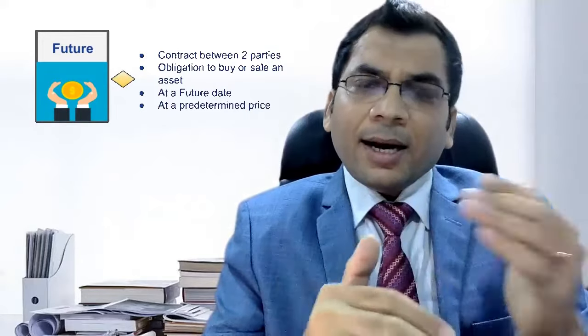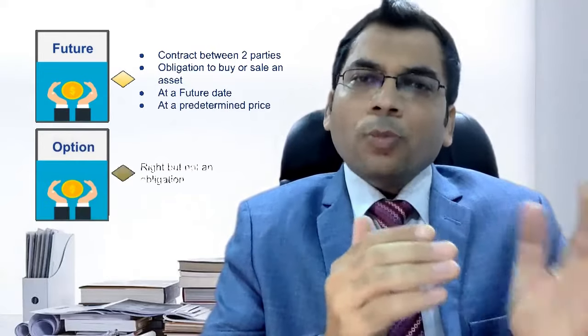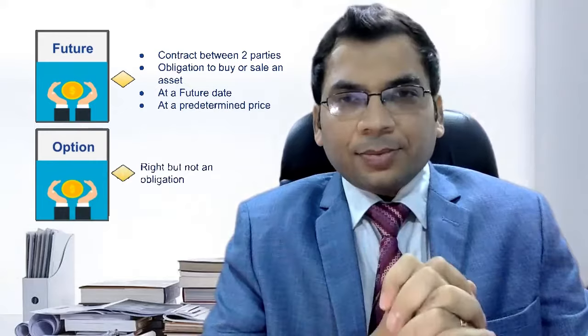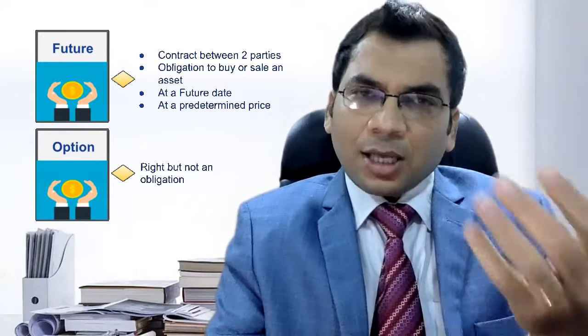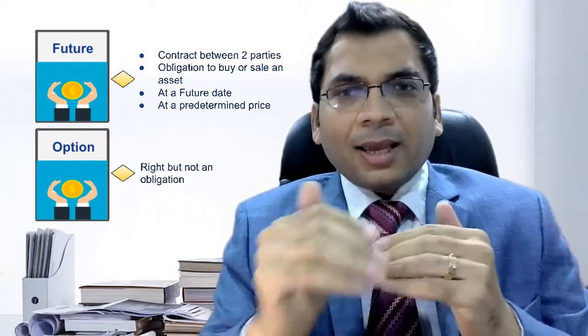Now, if you are already trading in FNO, then you know what FNO is. I'll tell you in brief what FNOs are. Technically, a future is a contract between two parties wherein one party gets an obligation to buy or sell a particular asset at a future date at a predetermined price. On the other hand, in case of an option, you get a right but not an obligation to buy or sell a particular asset. So futures and options are derivatives, meaning their values are derived based on the underlying assets.